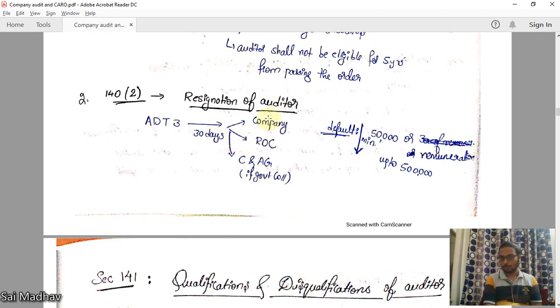If he defaults in doing this, then there will be a penalty of minimum 50,000 or remuneration of the auditor, whichever is less, up to maximum 5 lakhs. Okay, remember the penalties, guys. This can be asked in objective questions. Okay, 50,000 or remuneration, whichever is less, or 5 lakhs maximum. This is resignation of auditor.